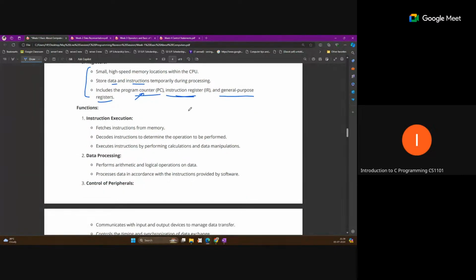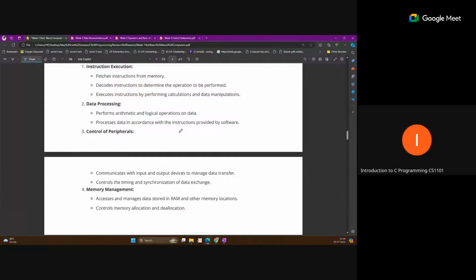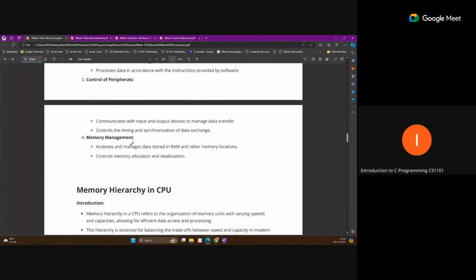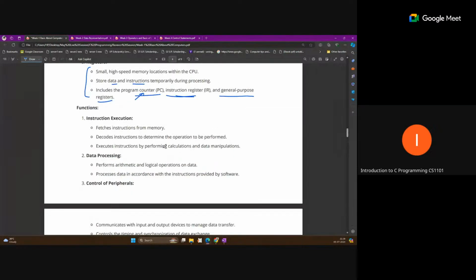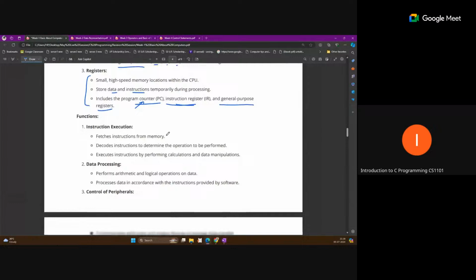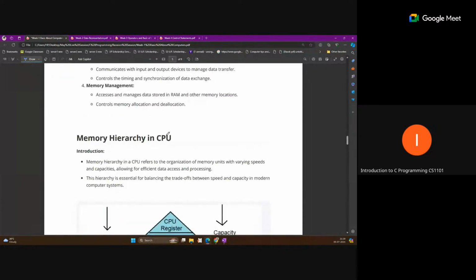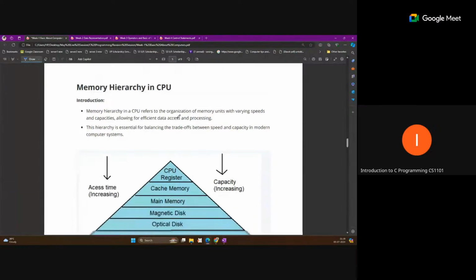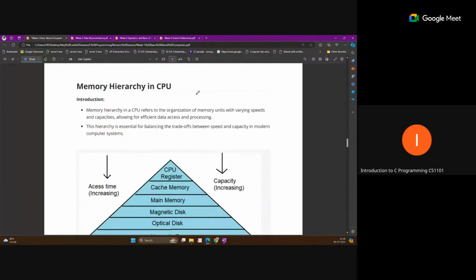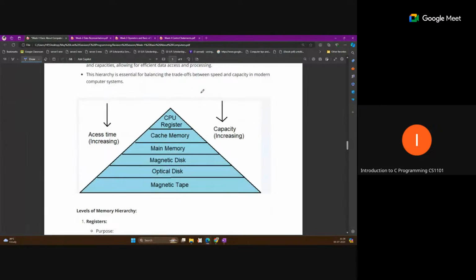Instruction execution, data processing, all these things are related to computer memory, but not too important for going in depth. Data processing, control of peripherals, these are some functions of the computer. And apart from that, another important thing is the memory hierarchy. This memory hierarchy is given from the CPU side.